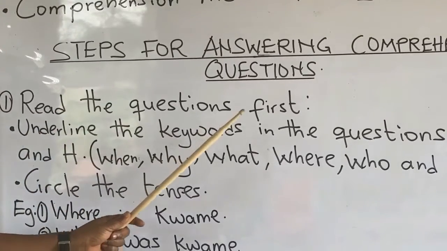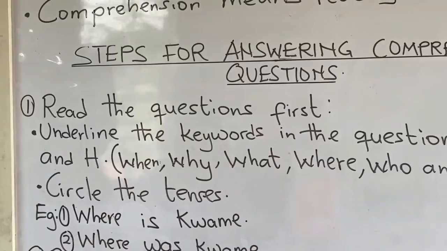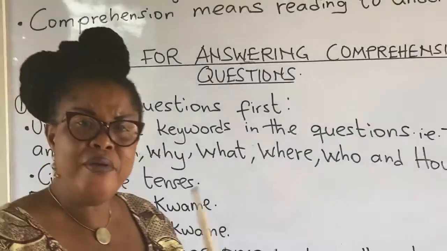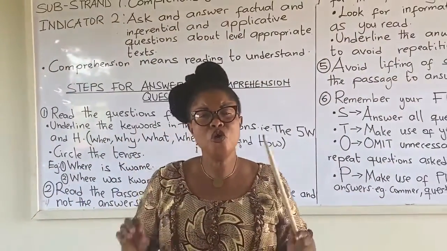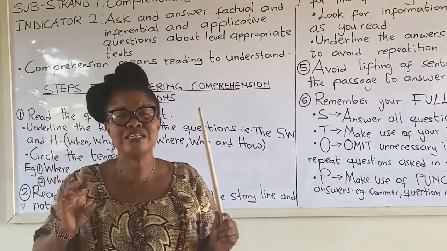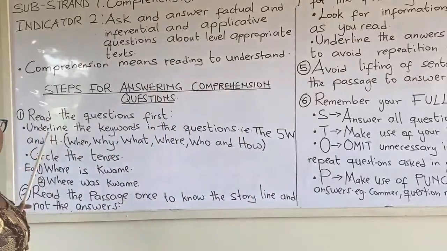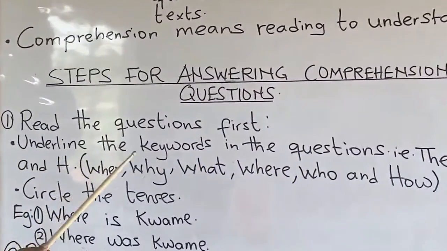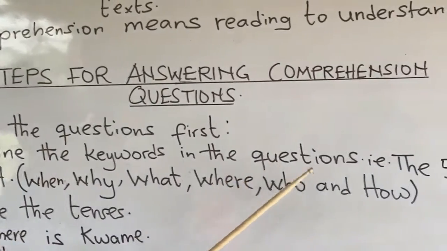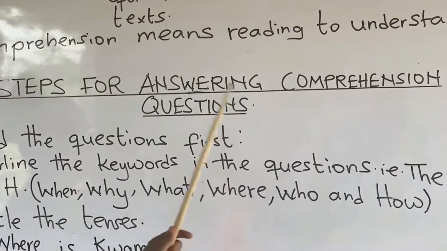Read the questions first. Now, when reading the questions, you need to note some points. Let's look at some of the things that we need to note. Underline the keywords in the questions.